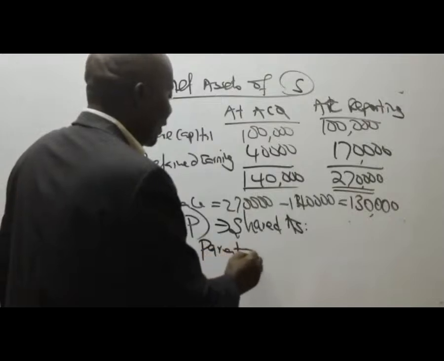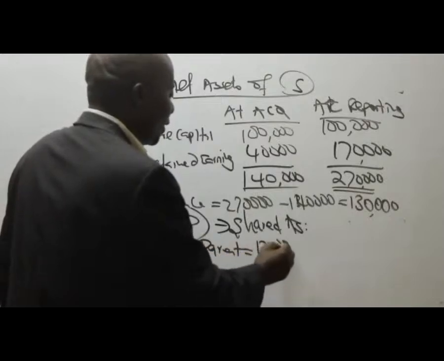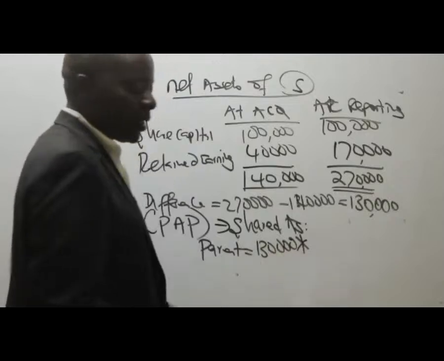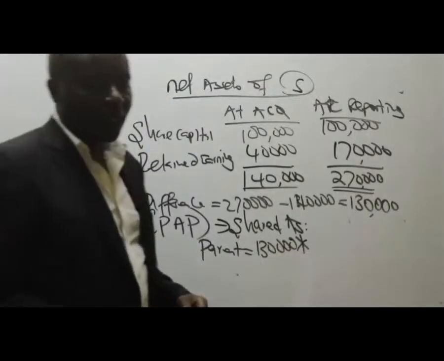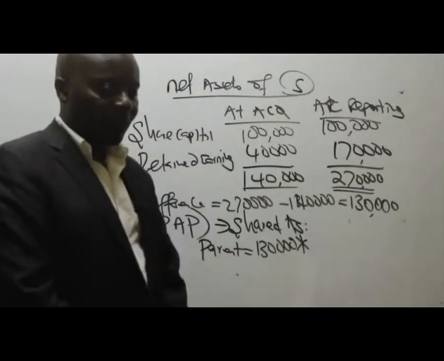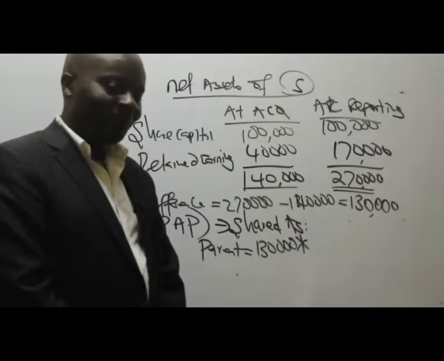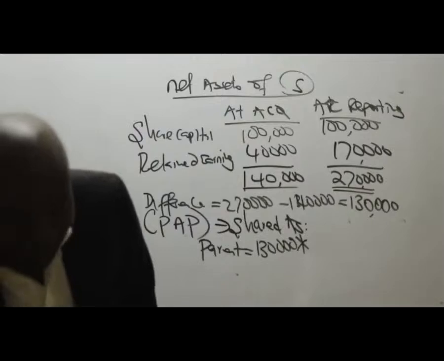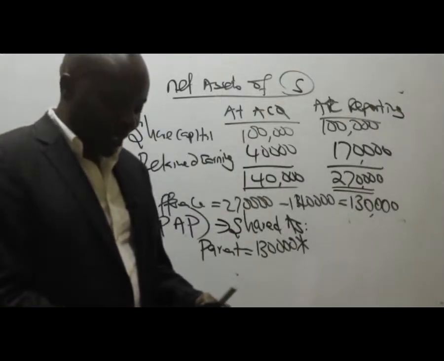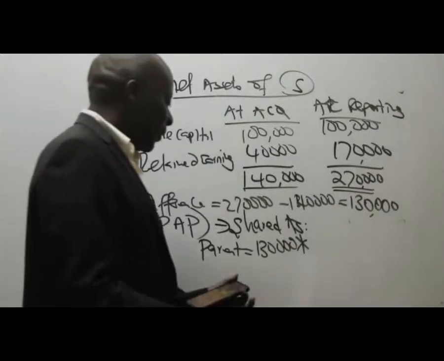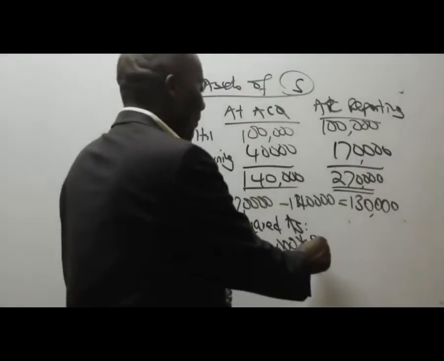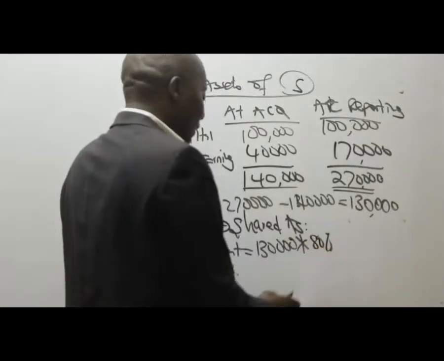The parent takes 130,000 times what percentage? Somebody talk to me. Times 80%. So 130,000 times 80%. Thank you very much.